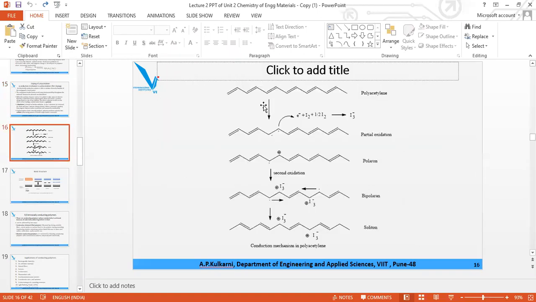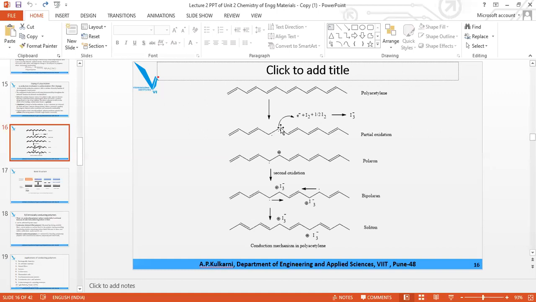This is your polyacetylene, alternate double bonds are there. Now you have added I2. What is the nature of I2? Is it a Lewis acid or Lewis base? Lewis acid. So P doping or N doping? P doping. By which process, oxidation or reduction? Oxidation.